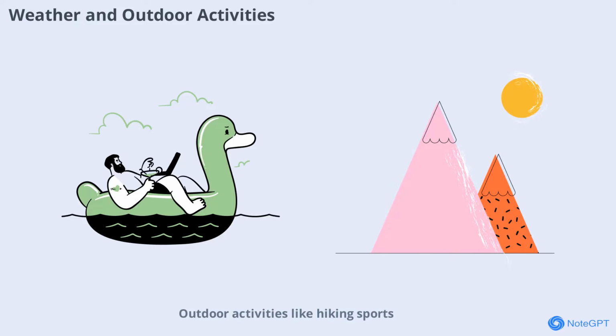Outdoor activities like hiking, sports, or picnics are often planned around the weather. A sunny day is perfect for being outside, while rain or storms might mean rescheduling. Checking the weather forecast helps people make the most of their free time.